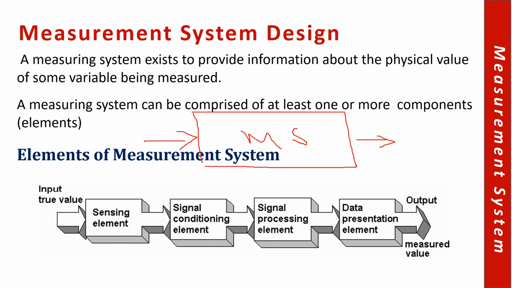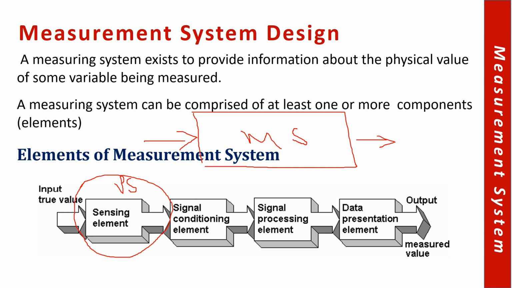Now, how do we actually design a measurement system? A measurement system exists to provide information about the physical value of some variable being measured, right? As we have discussed, there will be input and output, and then there is a measurement system. Now this measurement system can be comprised of at least one component or more, and these components are called elements of the measurement system.